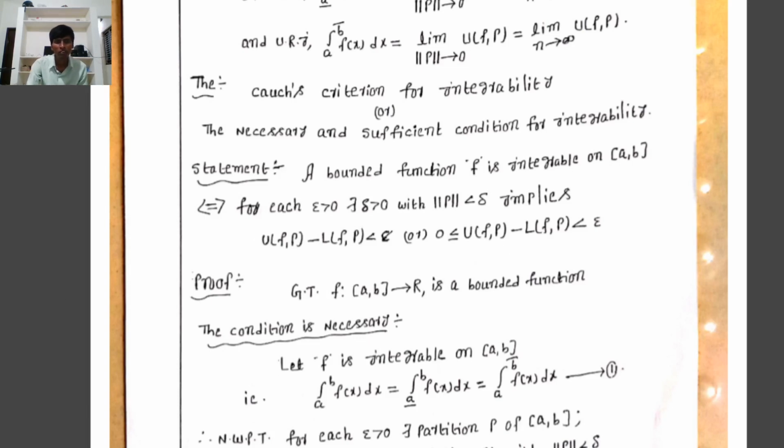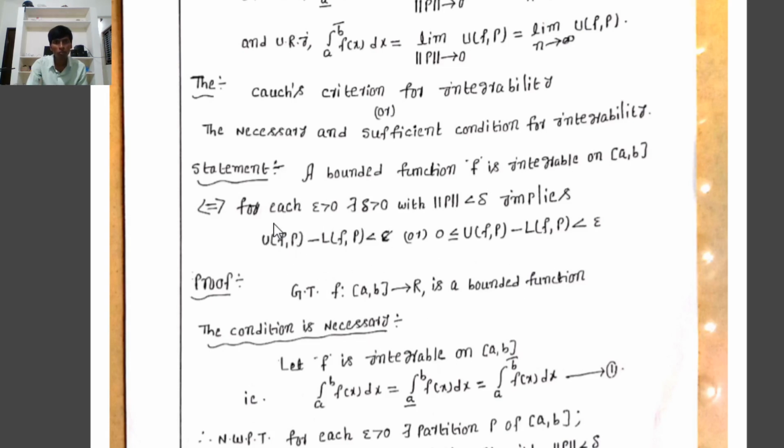What is the statement of the necessary and sufficient condition for integrability? A bounded function f is integrable, or Riemann integrable, on the closed interval [a, b] if and only if for each epsilon greater than 0 there exists a delta greater than 0 such that norm P less than delta implies 0 ≤ U(f,P) minus L(f,P) less than epsilon. Sometimes U(f,P) minus L(f,P) is the oscillatory sum, that is W(P,f).